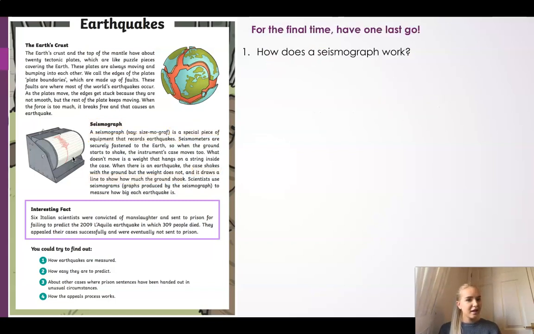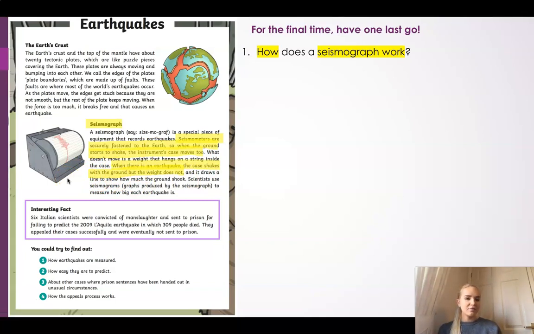Now, last time, have one last go. How does a seismograph work? Pause the video and have a go. Okay, how did you get on? Did you highlight some keywords? We might say how and seismograph works. We can see that our seismograph paragraph is here, and I can see seismographs are securely fastened to the earth. So when the ground starts to shake, the instrument's case moves too. So that might tell me how it works. But I also know that it has a weight inside, but this does not move. So when there's an earthquake, the case shakes with the ground, but the weight does not.